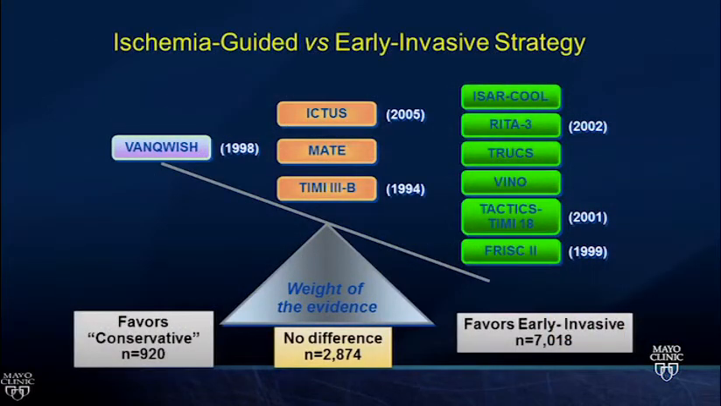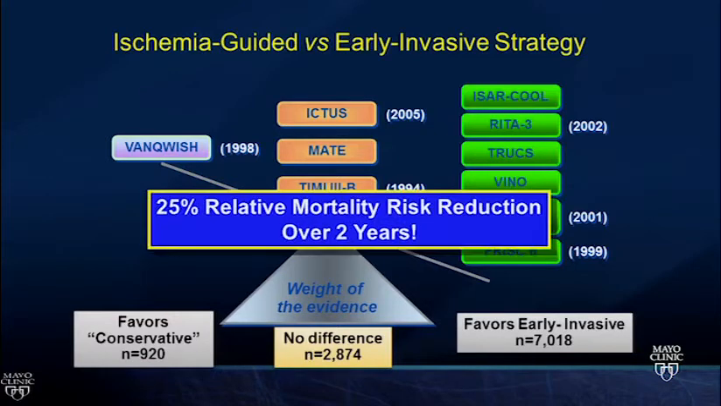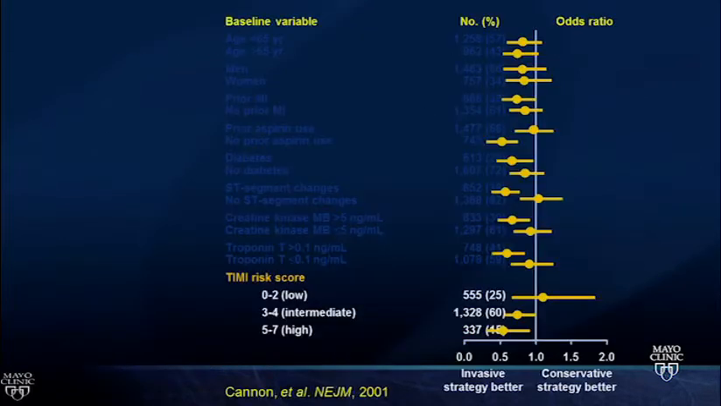Now, a slightly busy slide, but the important point here is that all of the weight of evidence really favors an early invasive strategy in most people. And I think that's the mindset to bring into the boards is if you're not going to the cath lab at a reasonable time, why? And there are reasons, as we just talked about, not to, but the default strategy is going to be an early invasive strategy because there's a 25% relative risk reduction in mortality over 2 years in patients who are having a coronary event.